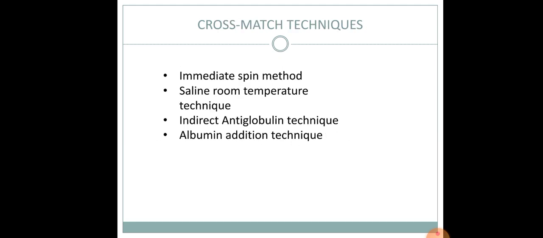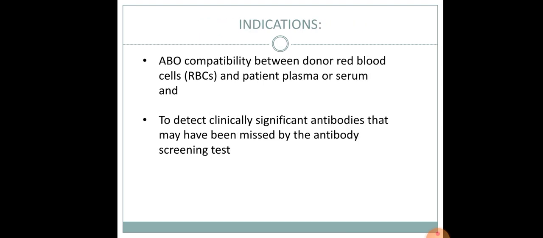Techniques used are immediate spin method, saline room temperature technique, indirect antiglobulin technique, albumin addition technique. Indications: ABO compatibility between donor red blood cell and patient serum, and to detect clinically significant antibodies that may have been missed by the antibody screening test.